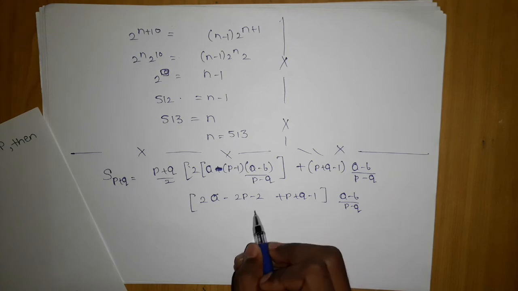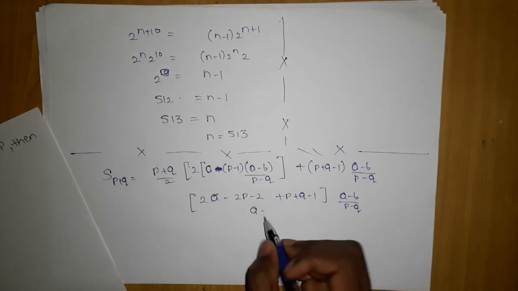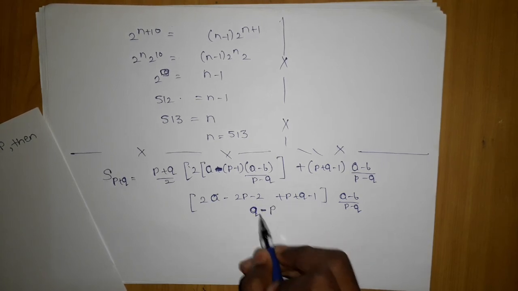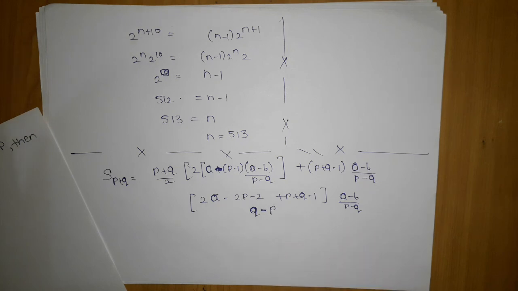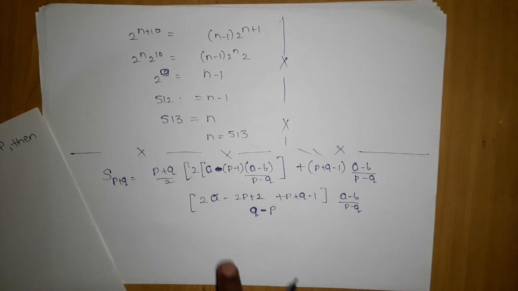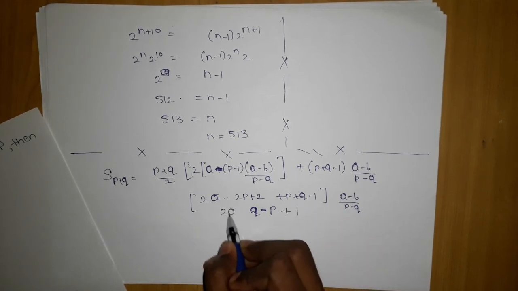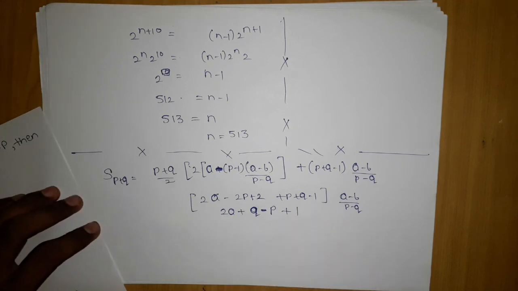So we are left with q minus p, and here if I multiply this, p plus q will be there, so plus 1, 2a will be there. So this is the thing which we are left with.